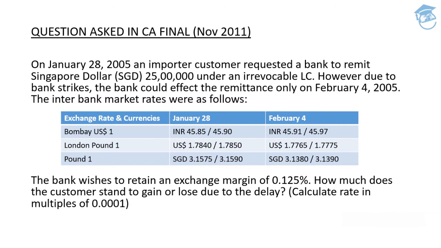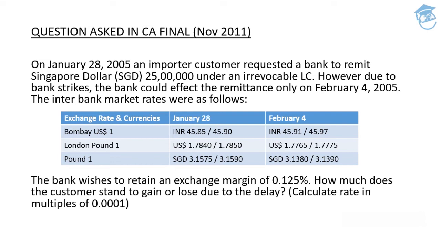Now, simple, what you need to do is multiply 45.90 by 1.7850, because the pound is an expensive currency as compared to the dollar. So you need to multiply the same with 45.90. And after that, the Singapore dollar is cheaper than the pound. You'll have to divide the same by 3.1575 and multiply with the number of Singapore dollars, that is 25 lakh, and you'll get the figure in your case, which is for 28th January.